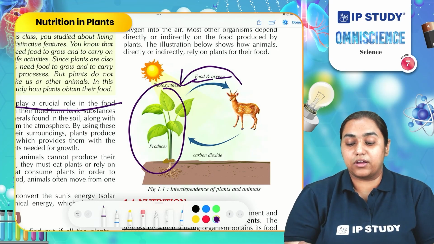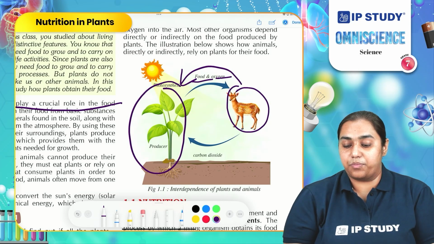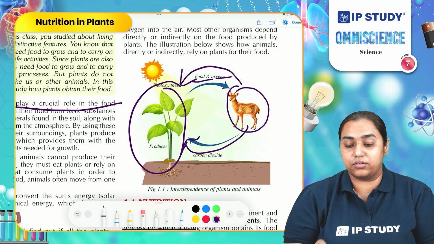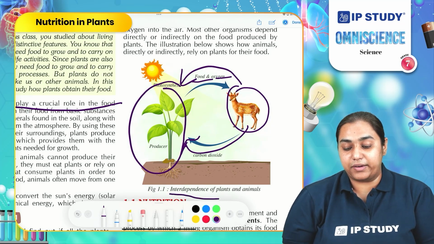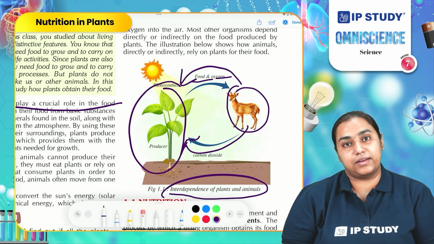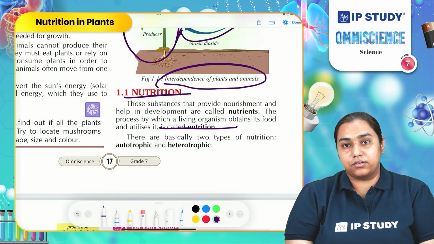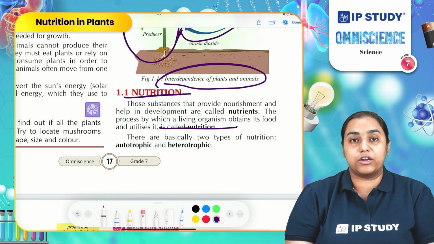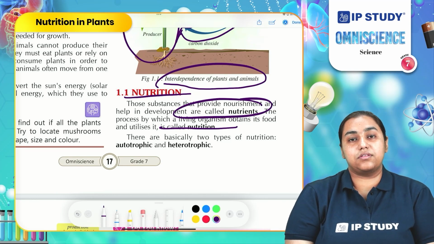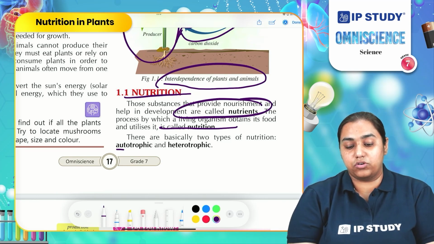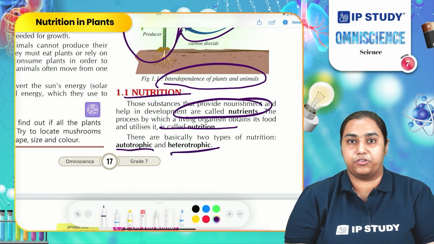And the carbon dioxide produced by these animals is used by plants for photosynthesis to produce their own food. Therefore, there is an interdependence between plants and animals. What are nutrients? Nutrients are the substances which are required to perform various functions. The nutrition process is divided into two types: autotrophic nutrition and heterotrophic nutrition.